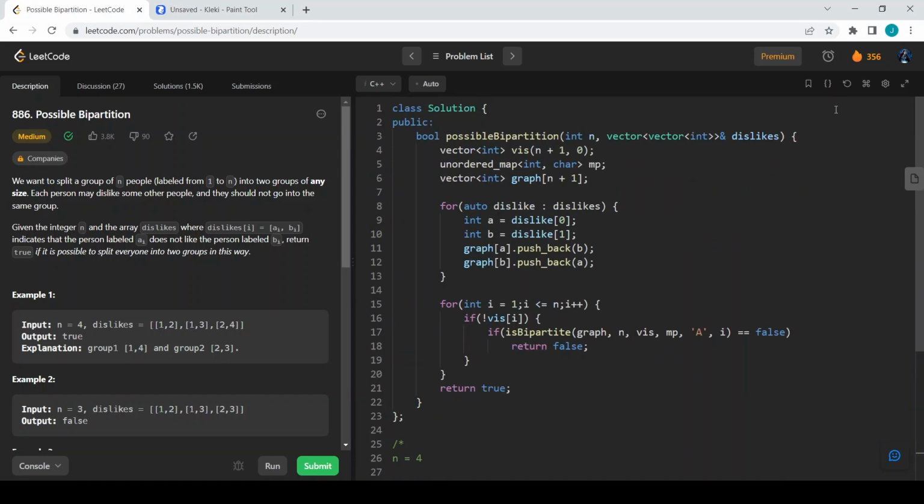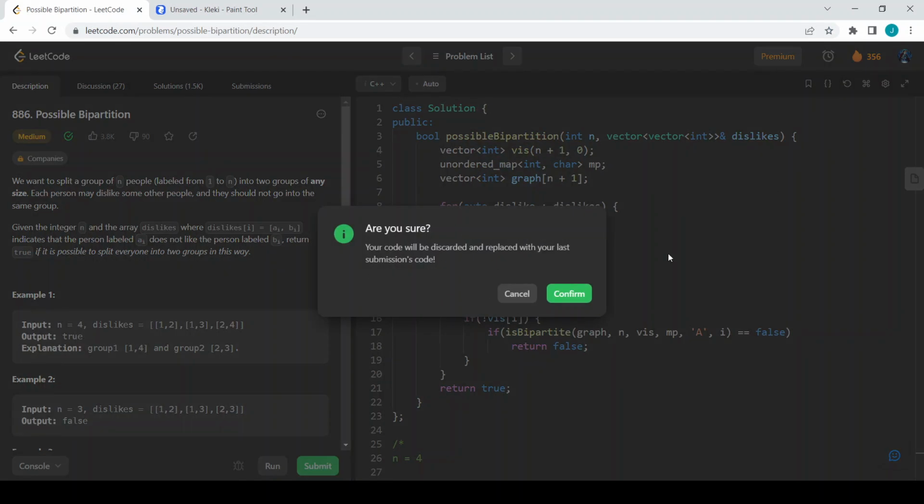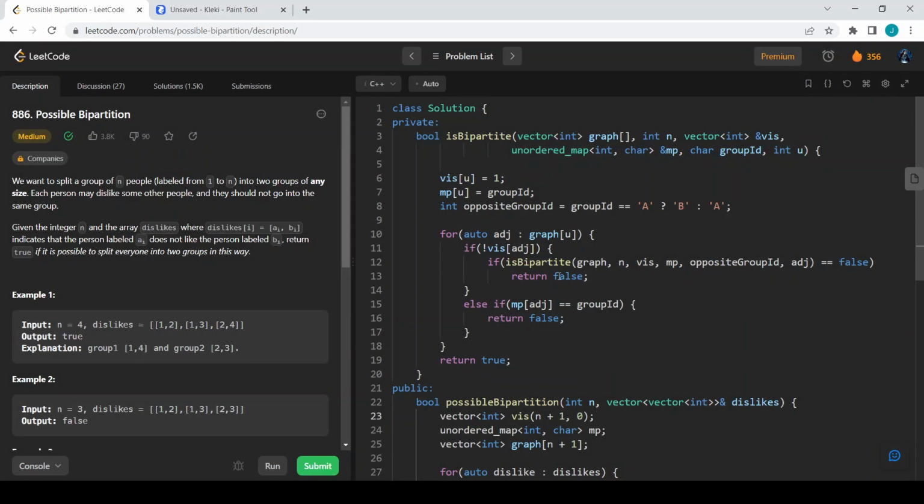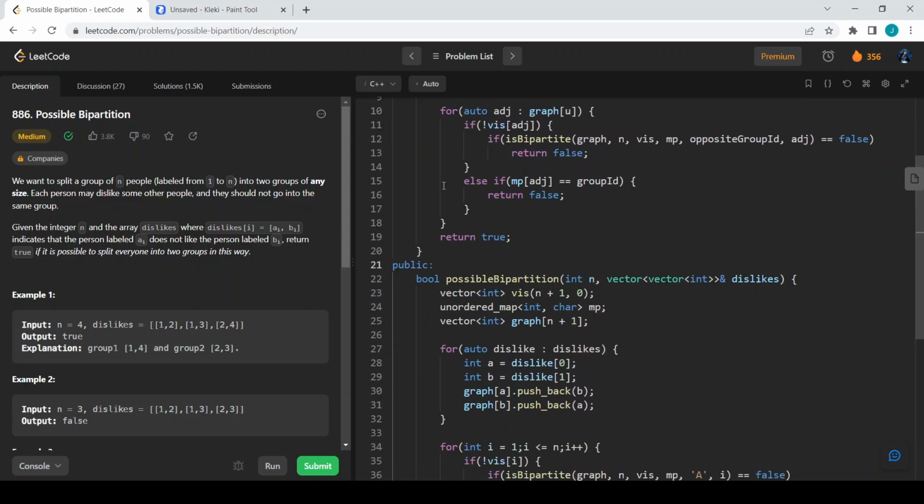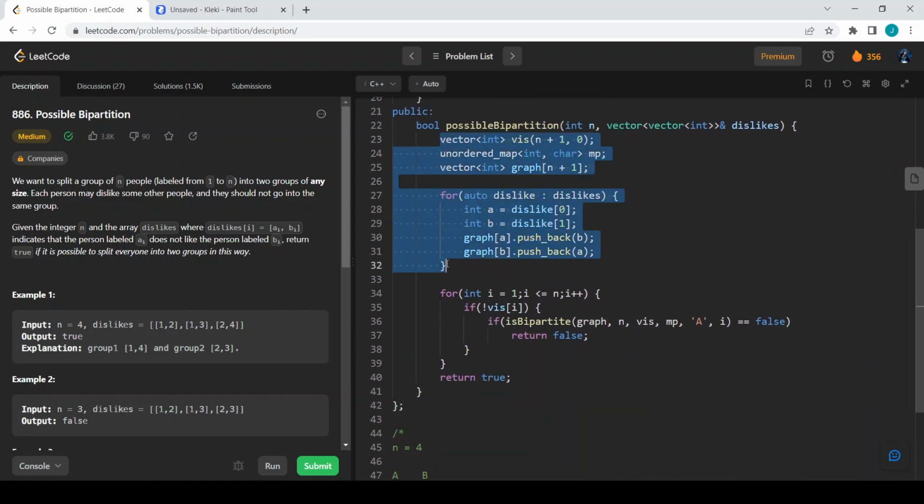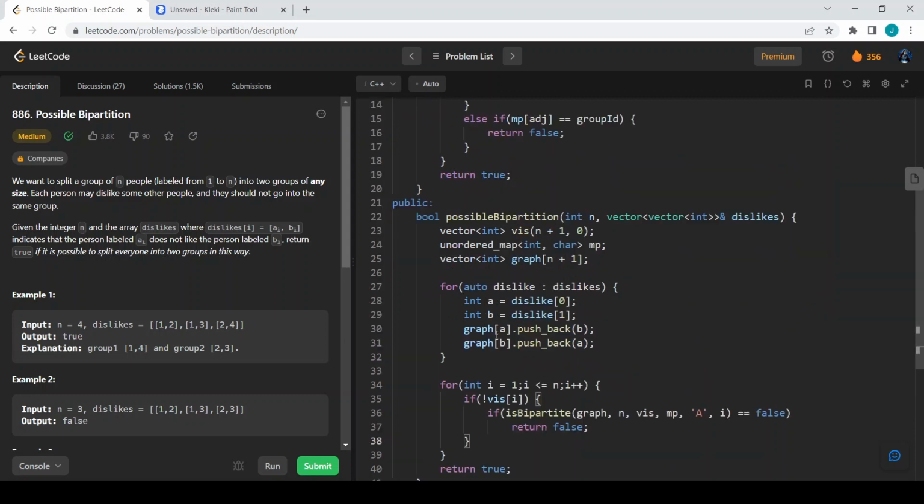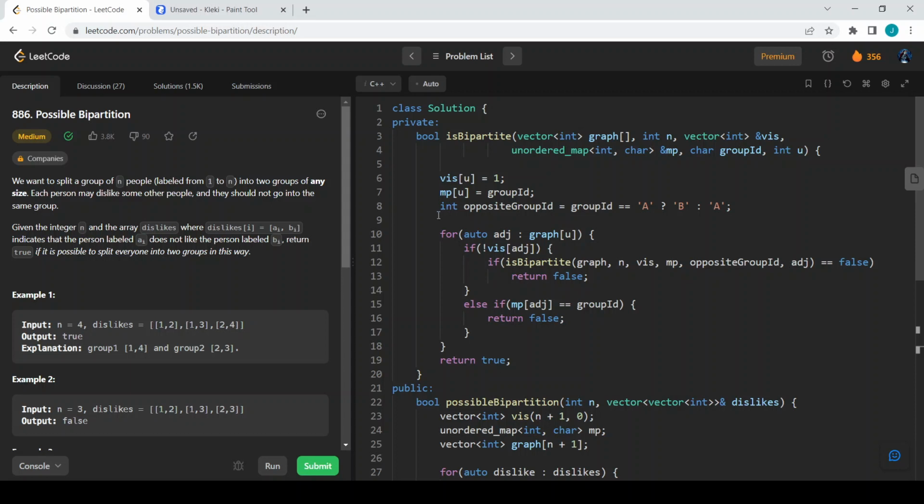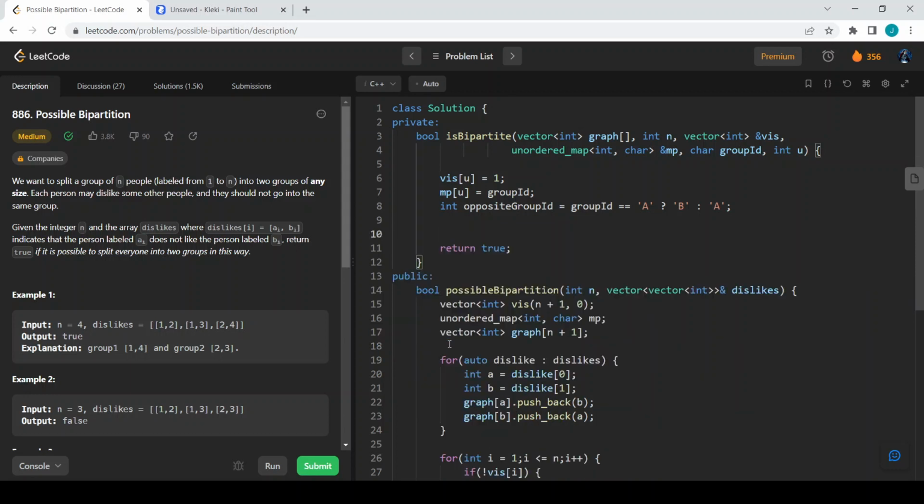So I will retrieve the same code, and I will just modify this isBipartite function into BFS code. Let us keep this create graph, map and visited vector as it is, and we can also have this for loop, and we can do the same thing in this if condition as well. But inside this bipartite function we are going to do a BFS instead of DFS.